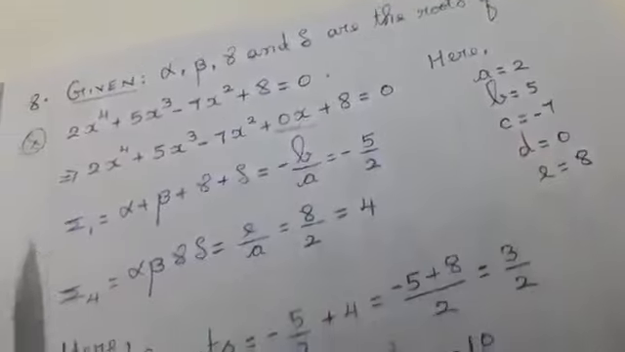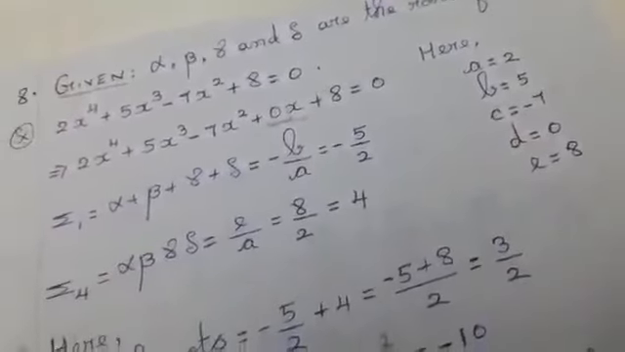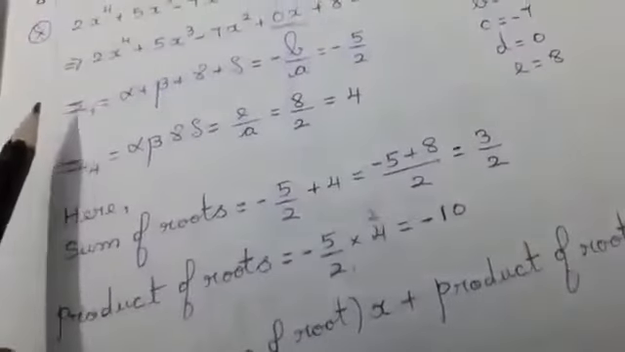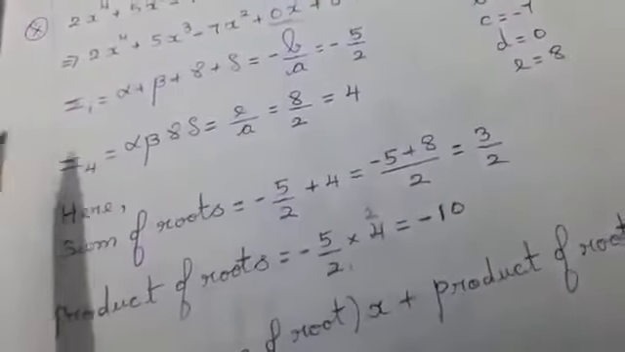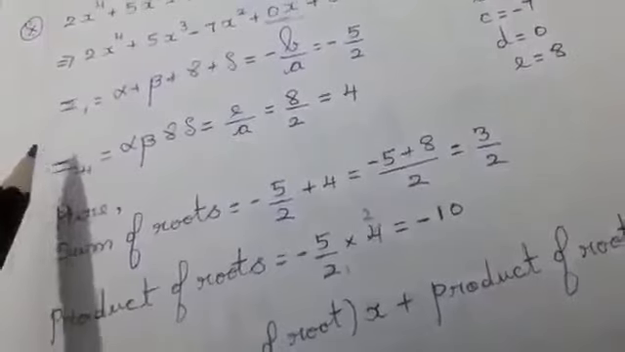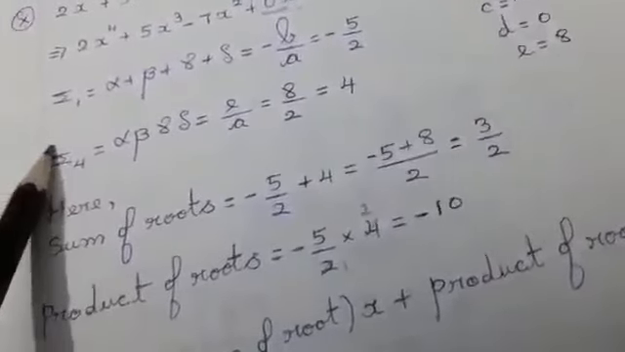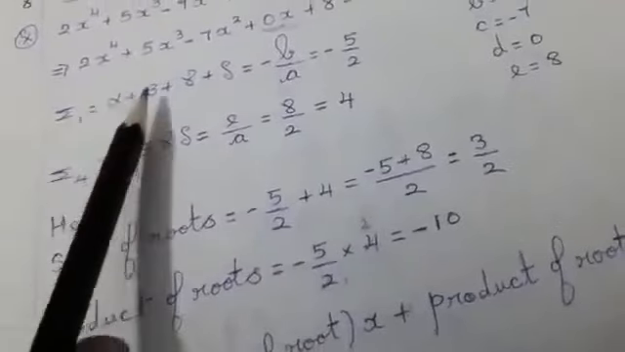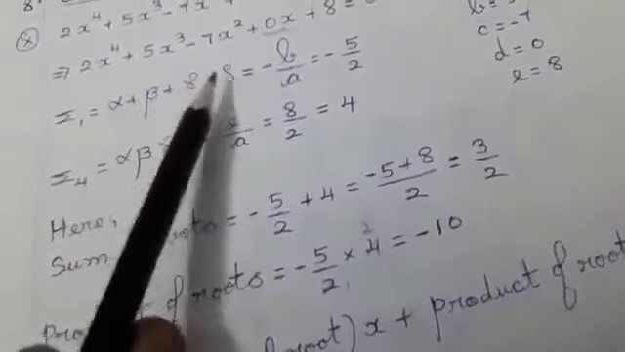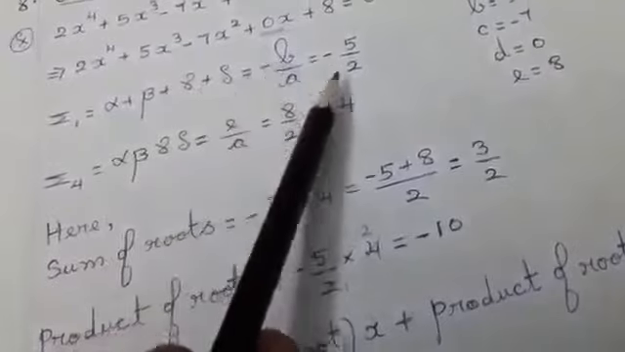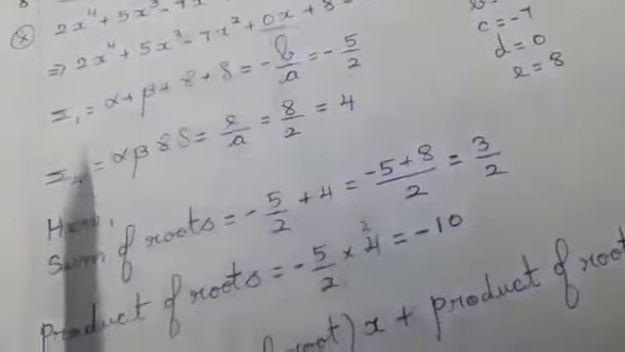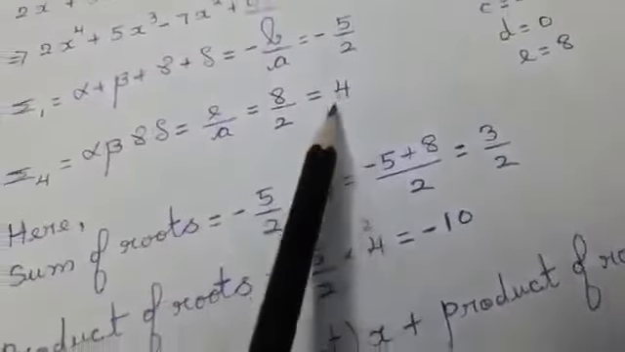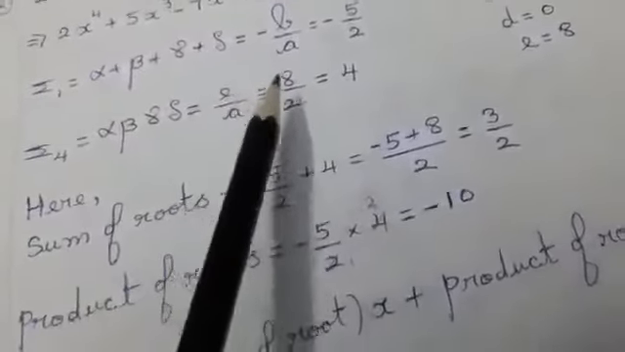We know that we have 4 concepts here: summation 1, summation 2, summation 3 and summation 4. But for this sum, summation 1 and summation 4 are enough. Even if you find summation 2 and summation 3, no problem, but we are not going to use them in this sum. Summation 1 means alpha plus beta plus gamma plus delta equal to minus b by a. I am getting the value as minus 5 by 2. Summation 4 means I multiply all 4 roots. I will get the answer as 4, that is e by a, 8 by 2 equal to 4.